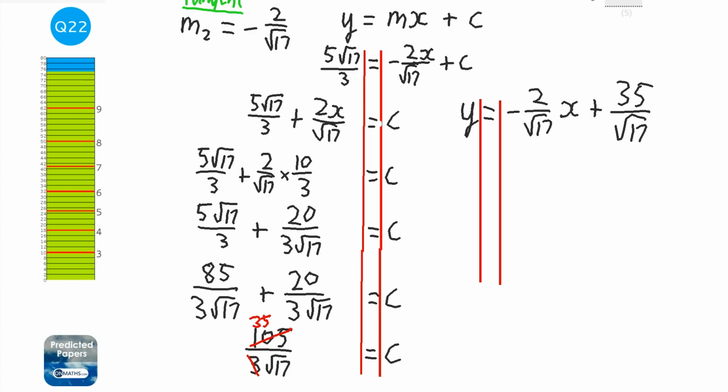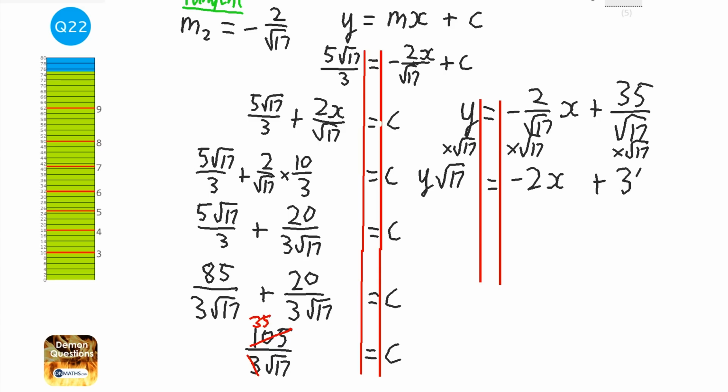And what this is suggesting is that we times everything by root 17. So we times everything by root 17. Don't forget that you've got to times each term, so that's all 3 terms. So here we've got y root 17 equals minus 2x, because it's got rid of that over root 17, plus 35. And it wanted it swapped around, so we'll just tidy that up. So it's 35 minus 2x.